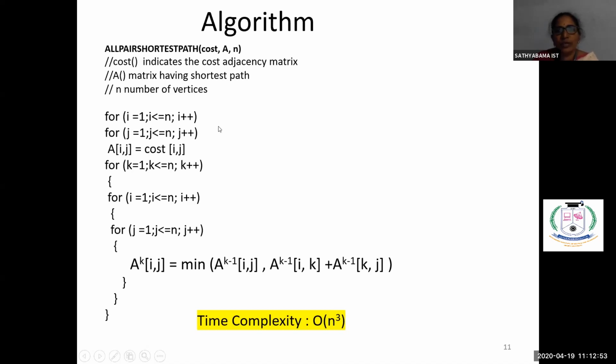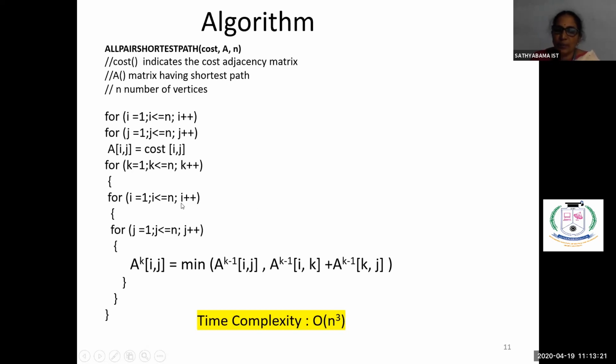So 1, 1, 1, 2, 1, 3, 1, 4. Similarly, 2, 1, 2, 2, 2, 3, 2, 4. Like this, the entire cost we are storing into the A matrix. So these two for statements are used for storing the cost from the cost adjacency matrix to the A matrix. Right? So we'll be getting the initial one, the A naught value. Now come here, we have to find what is the cost, right?